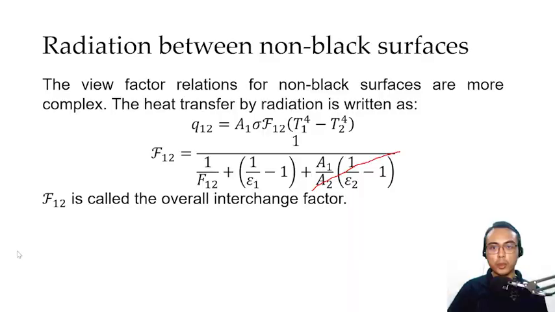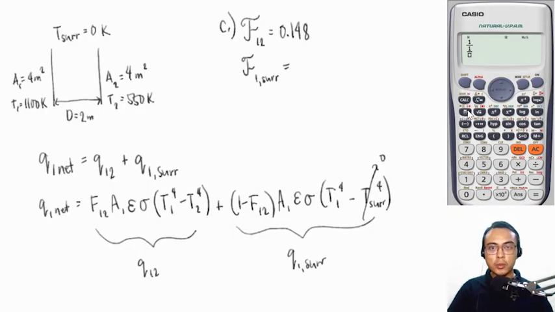Let's compute 1 over the view factor from plate 1 to the surroundings. That is simply 1 minus 0.2, because remember 0.2 is the view factor from plate 1 to plate 2. So that is 1 over 0.8 plus the quantity 1 over emissivity of plate number 1, that's 0.4, minus 1. This is now our overall interchange factor between plate number 1 and the surroundings. That is 0.364.